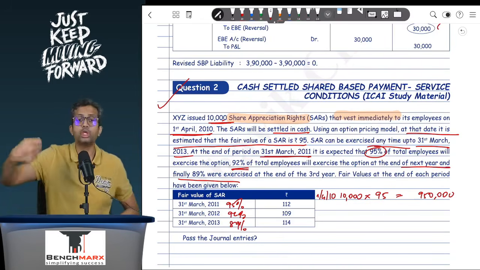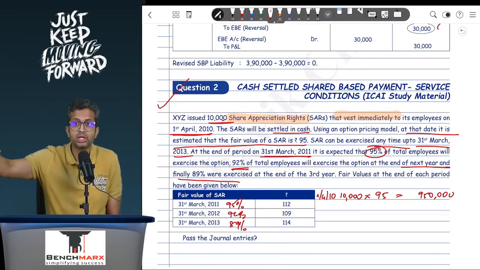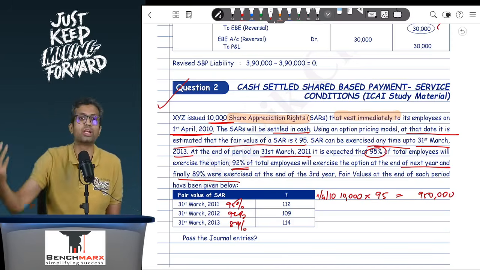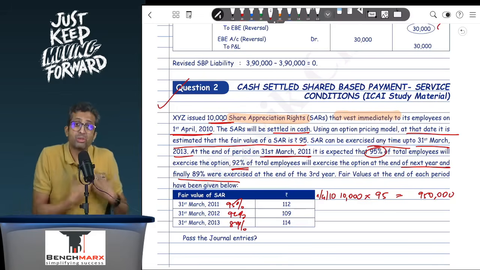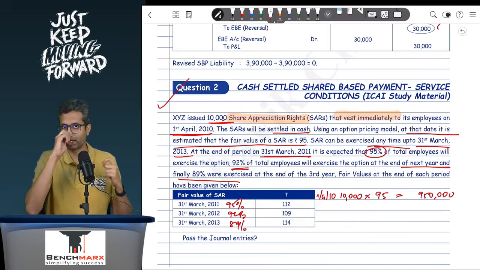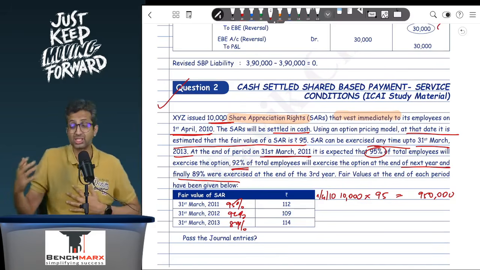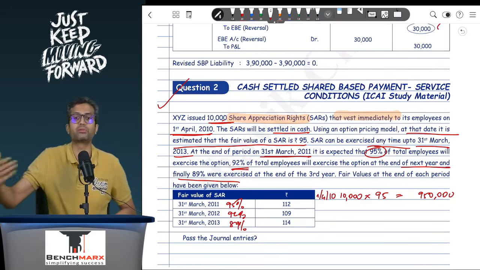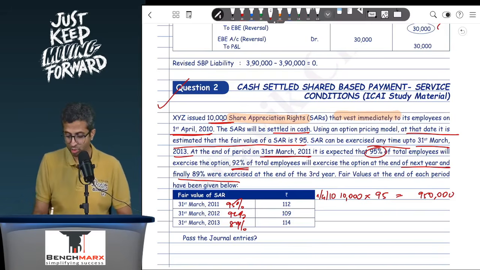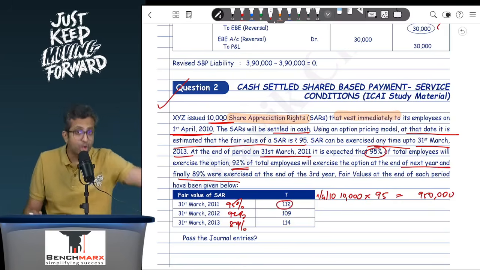Sometimes you might get customer loyalty points or rewards. Ideally, you should exercise them, but sometimes if there's a validity of 2 or 3 years, you might tend to forget it. So the measurement of liability should be based on the best estimate of the liability. And the best estimate is, yes, you had 10,000 options, but only 9,500 of that are expected to be exercised. But if they are exercised, the fair value that you will have to pay is probably 112, because it is a SAR.